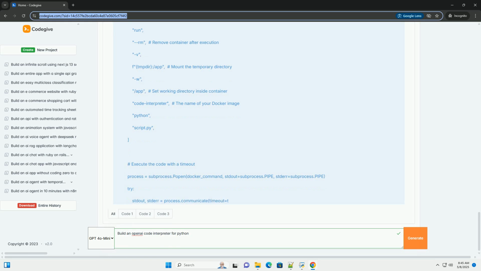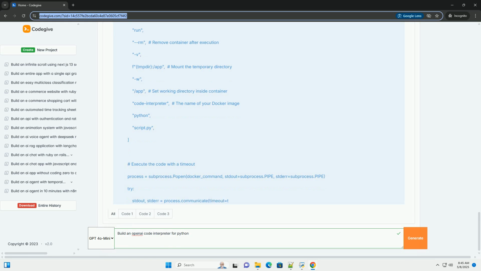Security: sandboxing the execution environment is critical for security. You need to prevent the code from accessing sensitive data or causing harm to your system. Resource intensive: running code can be resource intensive, especially for complex tasks. You need to consider the computational resources required to execute the code.